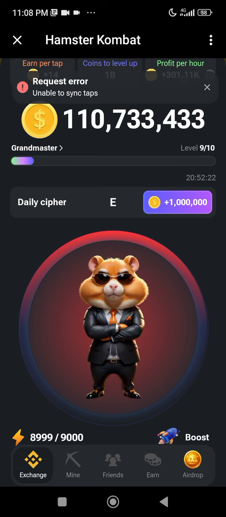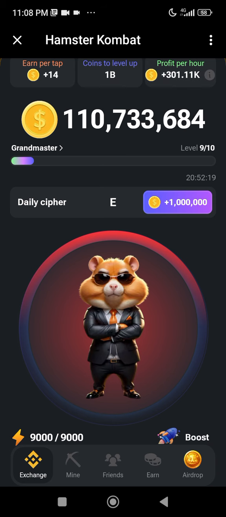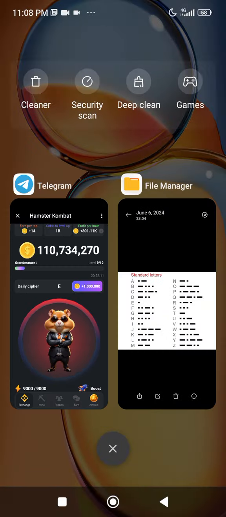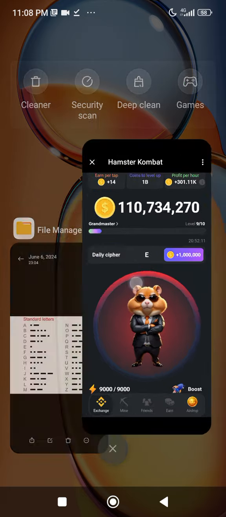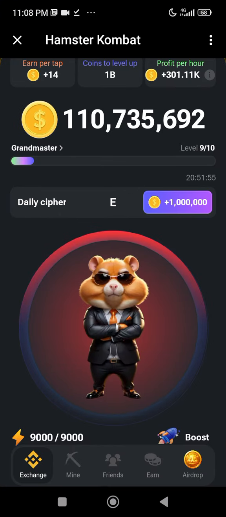The first letter today is E. If you look at this particular Morse code, you see that E is just one dot. And if you notice, when I tap, I got the E because it is only one tap. You tap once to get E.